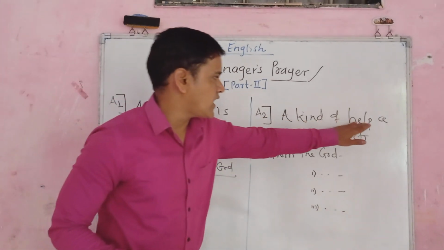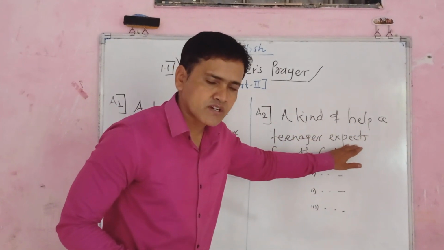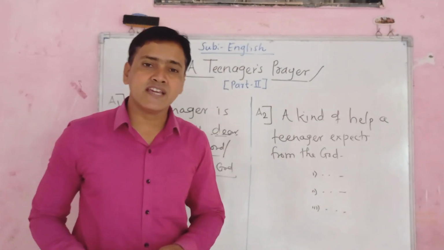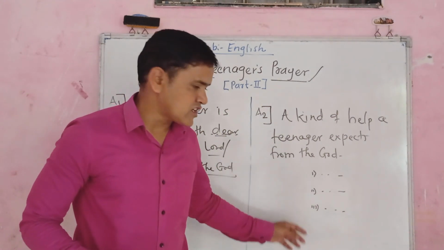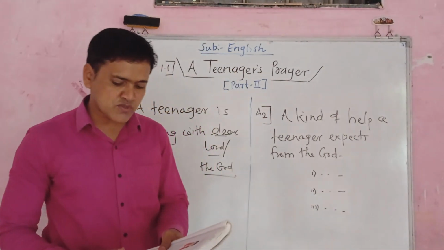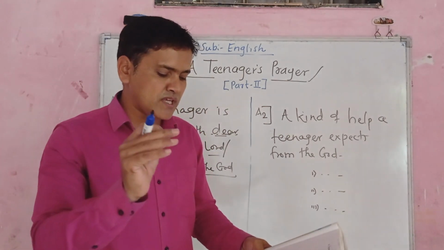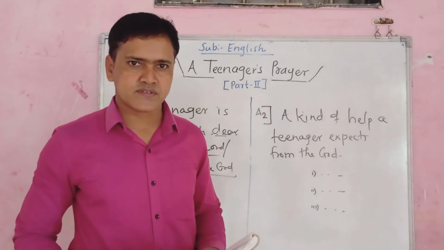A kind of help a teenager expects from the God. If you see those lines, you can find out those answers. He expects three kinds of help. Okay, what are they? First one. See the first sentence. Please open up my eyes, dear Lord.